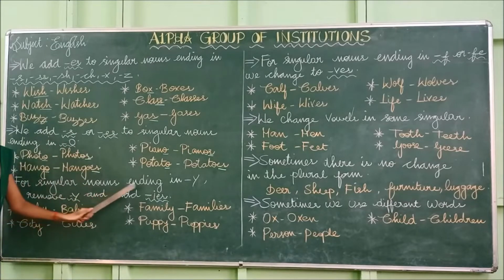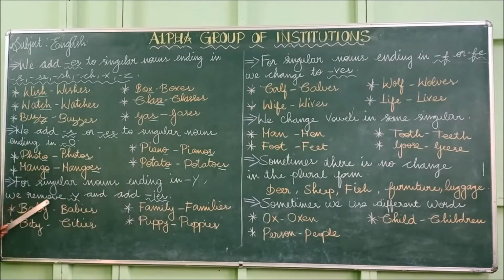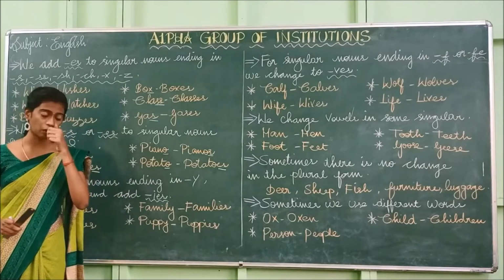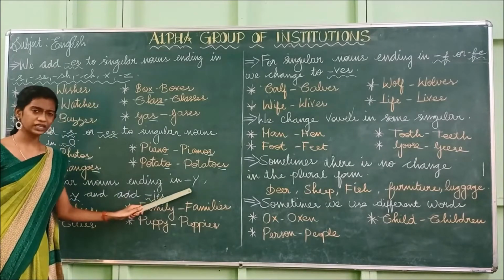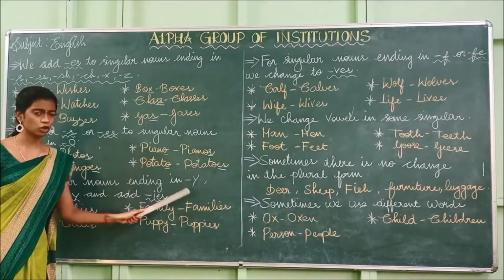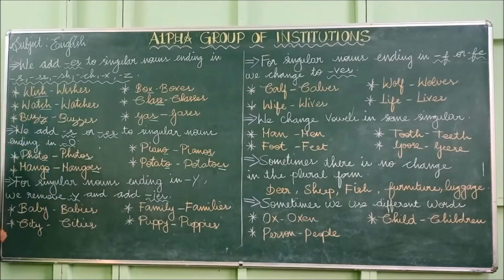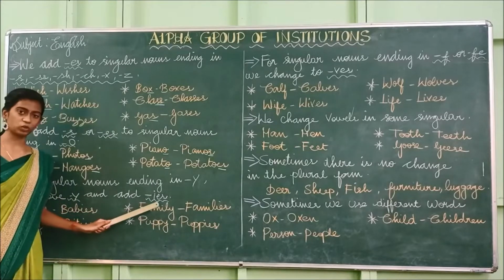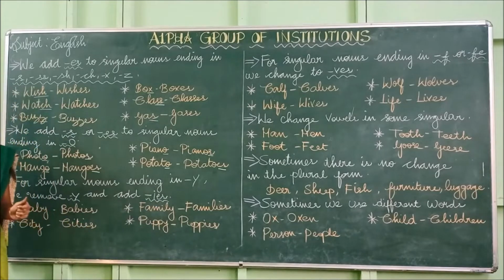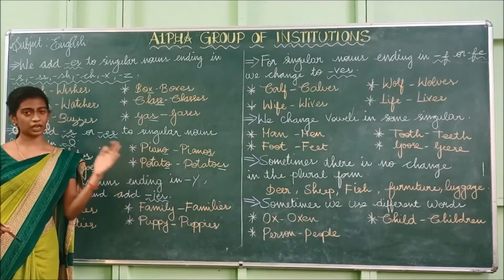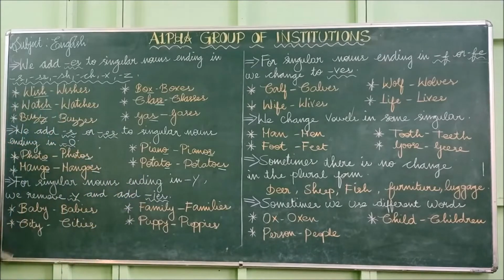For singular nouns ending in y, we remove y and add ies. So what is y? Y is a consonant. If the singular noun ends in y, what do we have to do? We have to remove the y, and instead of the y, we have to add ies.